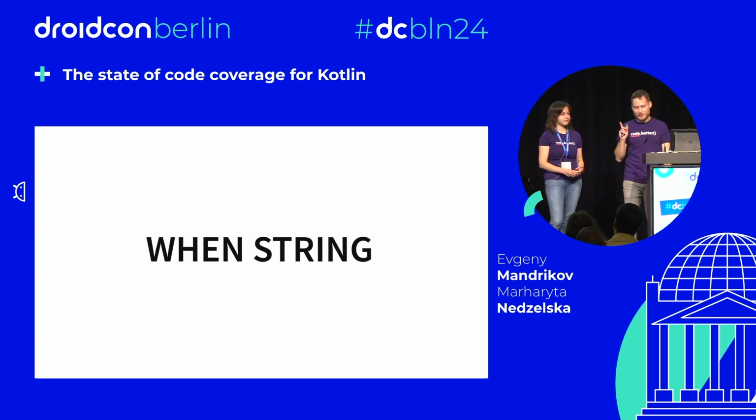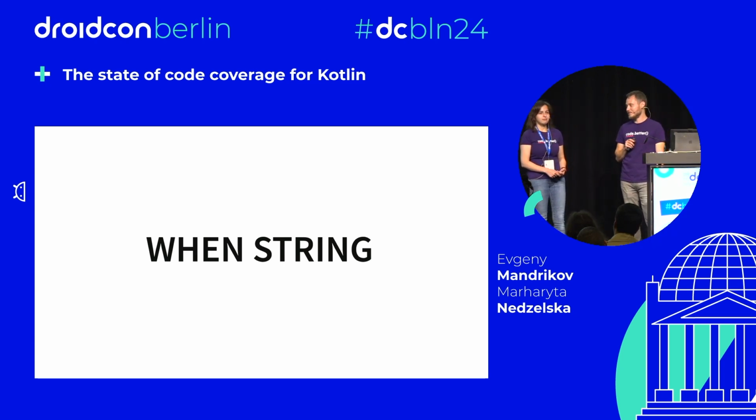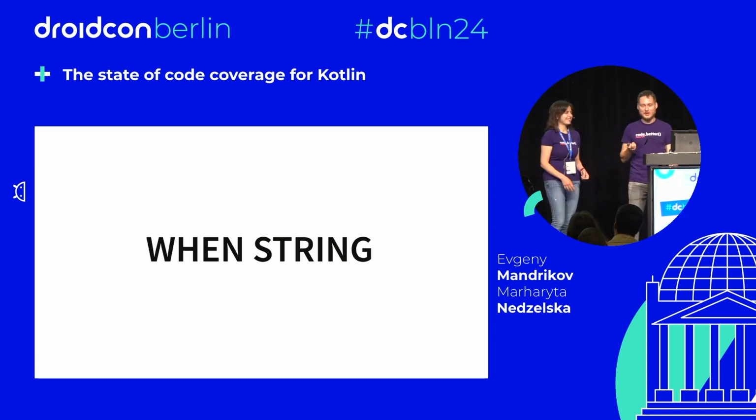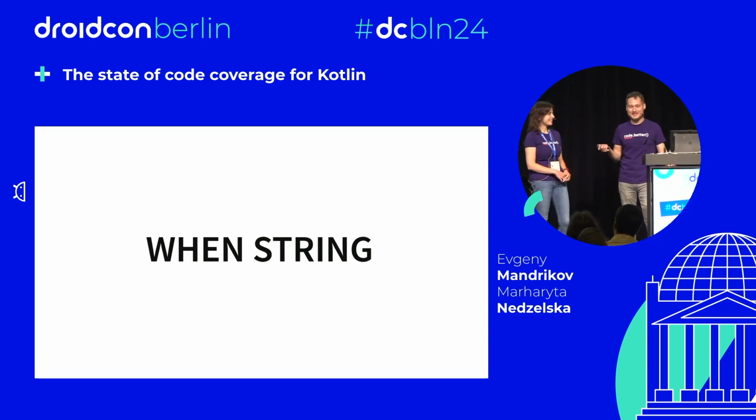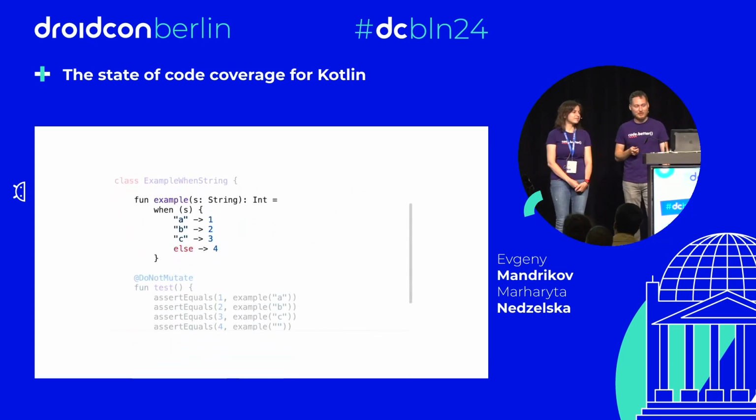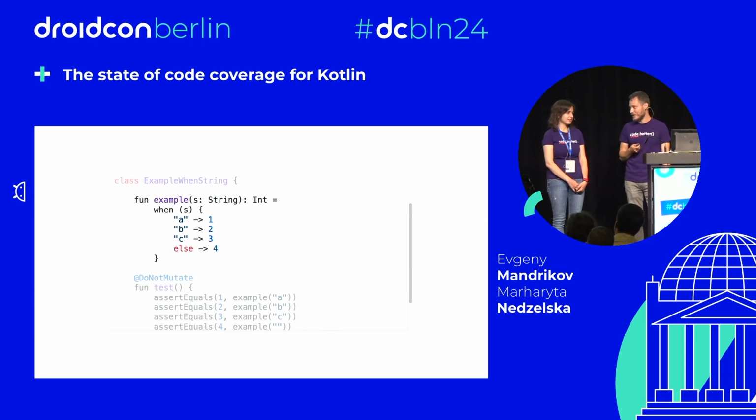Okay, what about when on a string? Is it a Kotlin feature? Do you agree it's a Kotlin feature? Why? When on a string exists in Kotlin, right? Let's test. So I have a when on a string with 4 branches, with 4 values: A, B, C, and the default. Can you write a test for this?